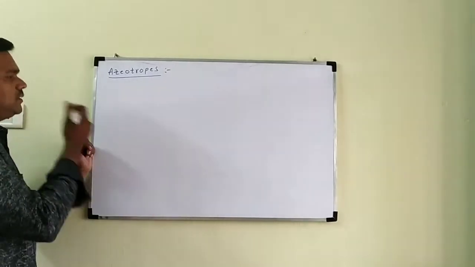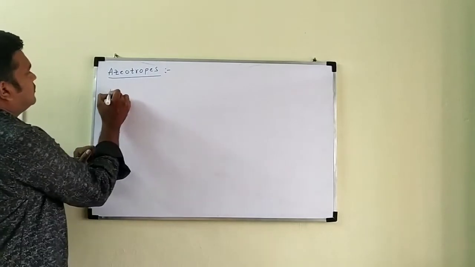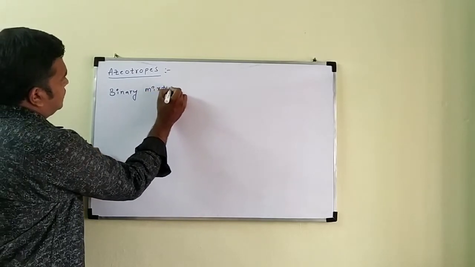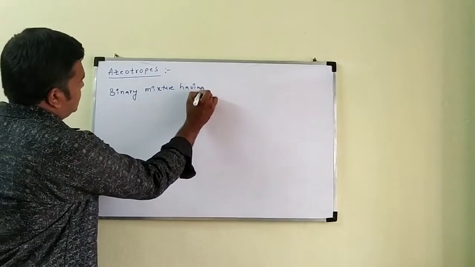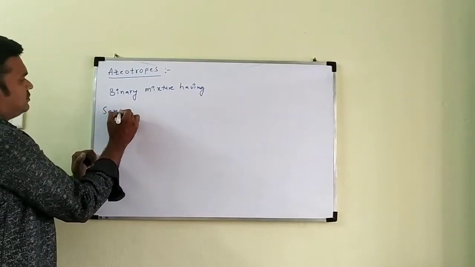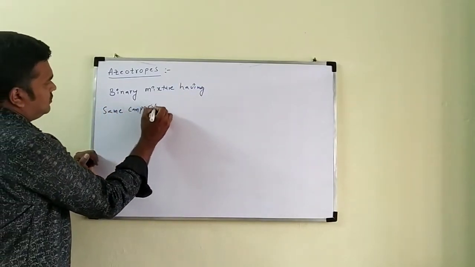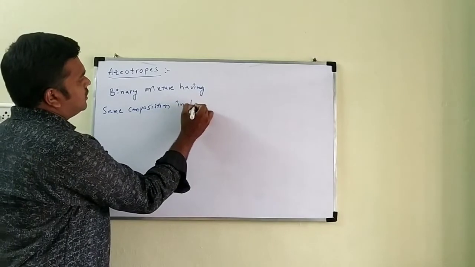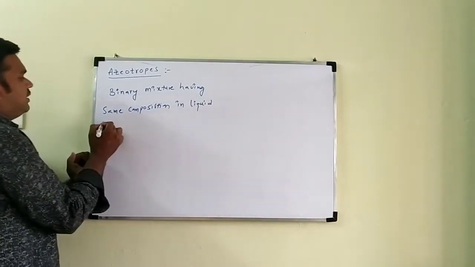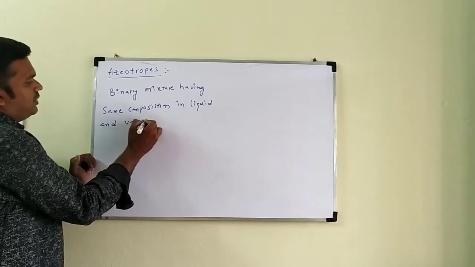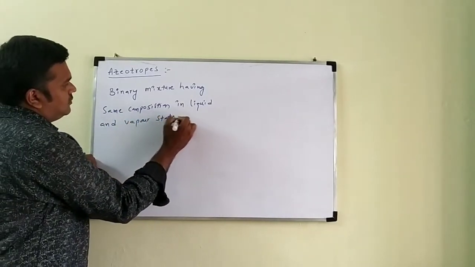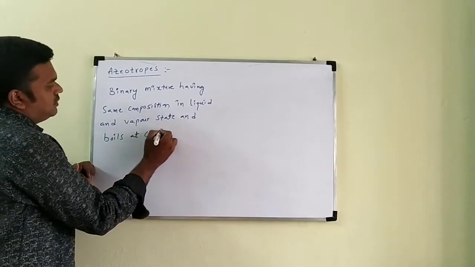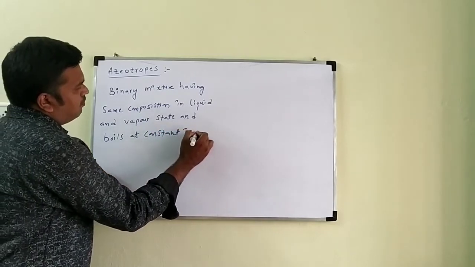Azeotropes means a binary mixture having the same composition in liquid and vapor state and boiling at constant temperature.